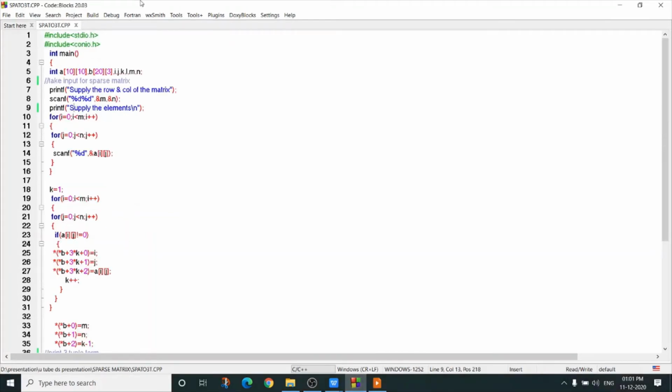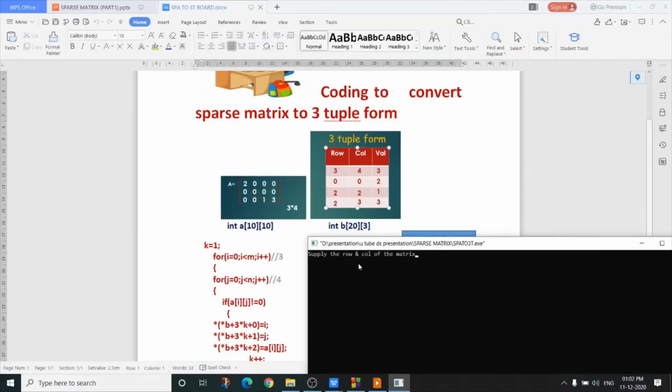So when we run our program, supply the row and column of the matrix, this sparse matrix, it is 3 and 4. So 3 and 4. Supply the elements. First row, it is 2 0 0 0. Next row, it is 0 0 0 0. Next row, it is 0 0 1 3.